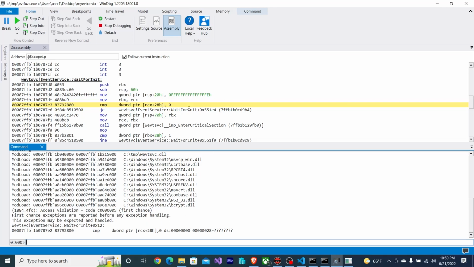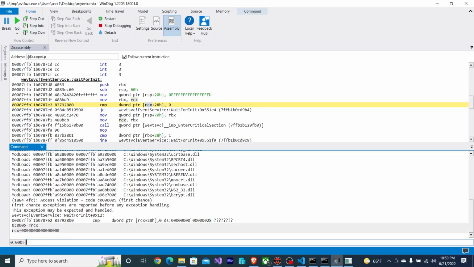Okay, seems like there's an invalid pointer dereference. So what you'll see here is that it's accessing address 0x28, and it's getting that address by appending an offset of 28 in hex to RCX. So RCX is going to be a null pointer here, right? If I dump RCX, it's null. So the question is, why is it working with a null pointer?